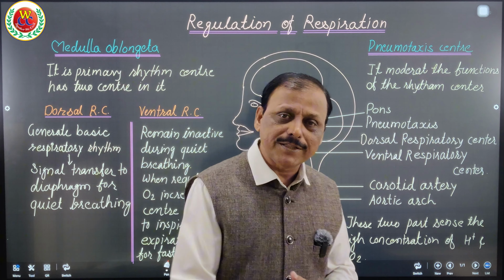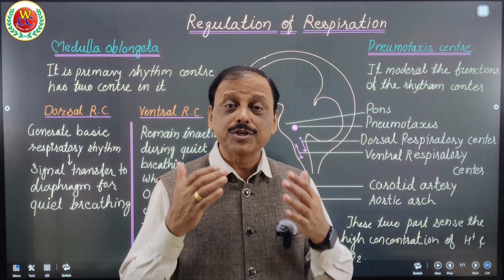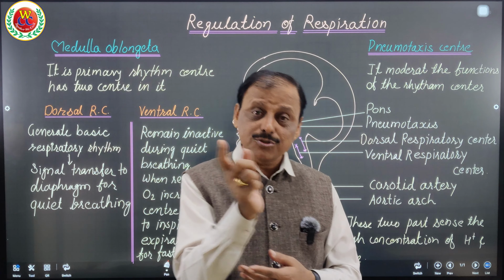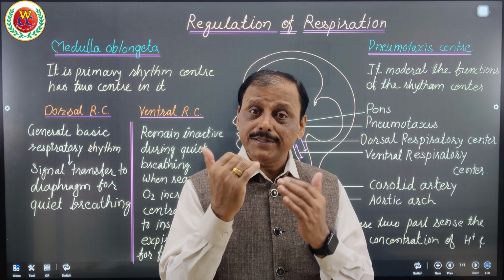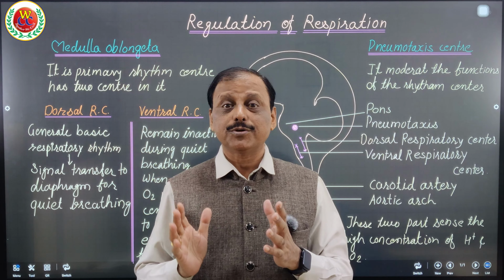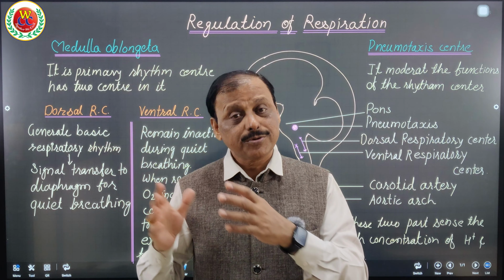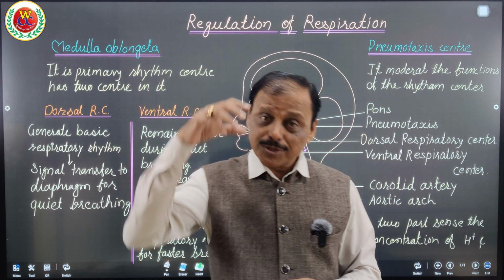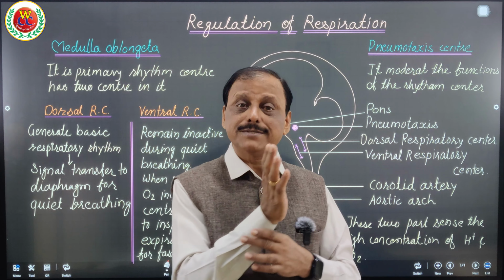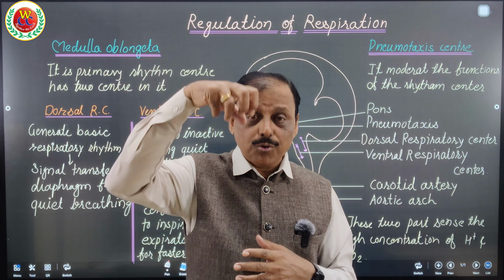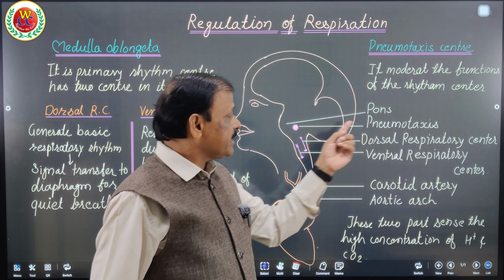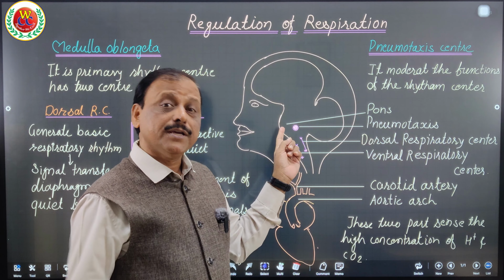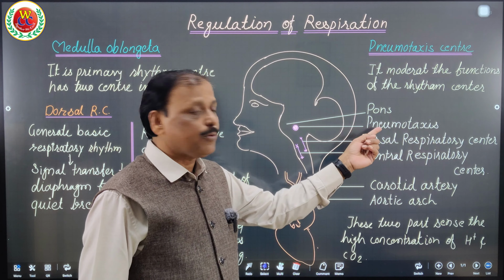Now once that breathing rate is increased, who keeps the pace constant, as you are constantly running, because it has to be continued. Otherwise, if that breathing is not continued, you can collapse, because you require more energy. You require more oxygen to have more energy, so as to run faster. So to keep that pace of fast breathing rate, to elevate and hold that fast breathing rate, we have another center called the secondary respiratory center present in the pons varolii of the hindbrain, and that is pneumotaxis.